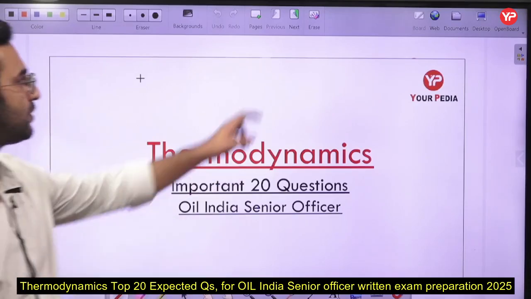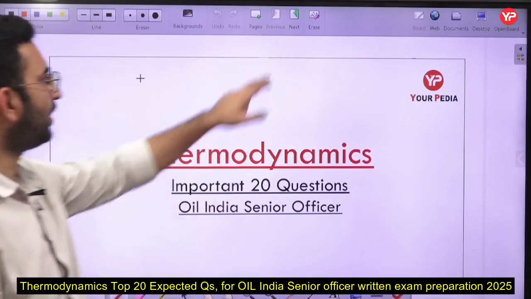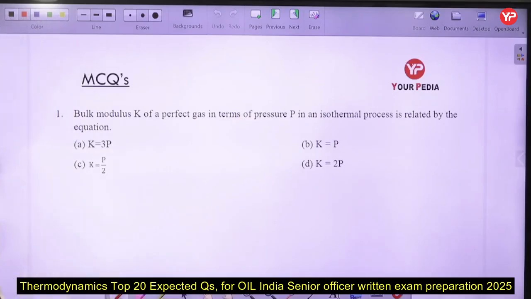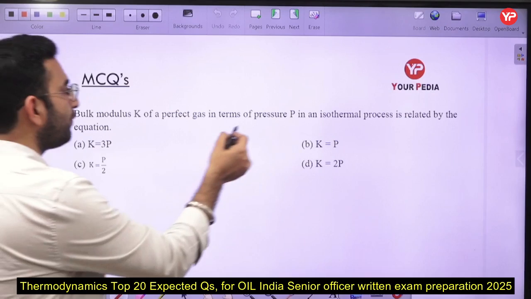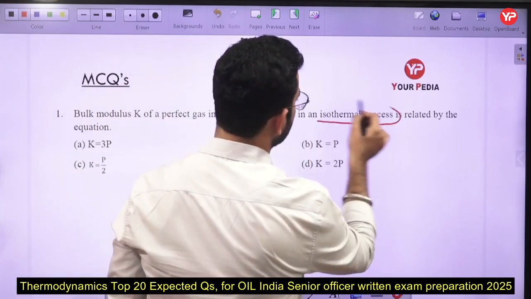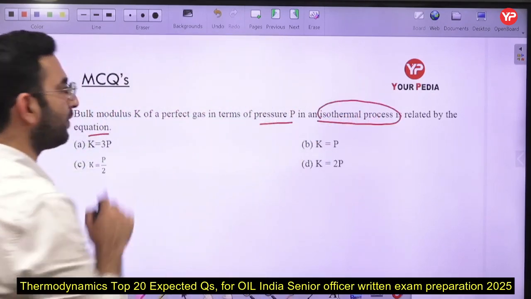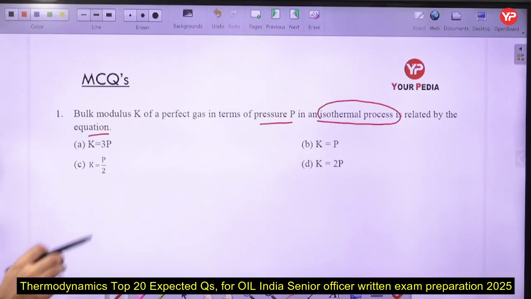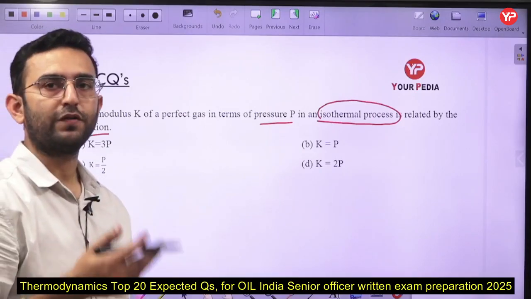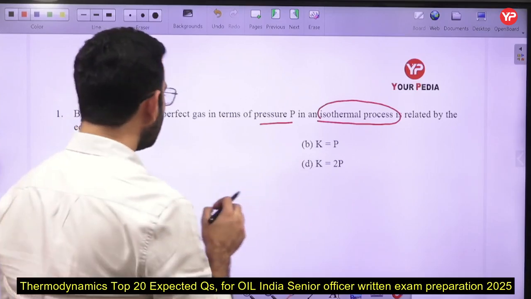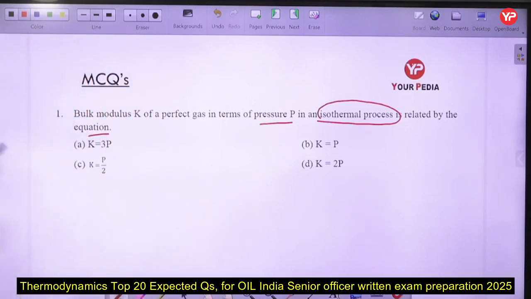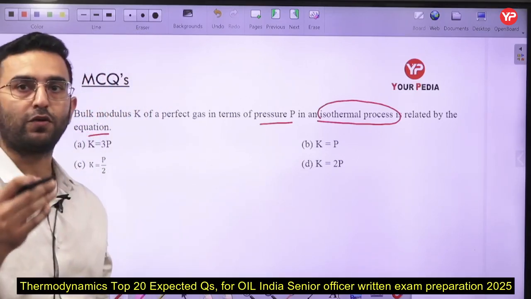Here we have the first question. In the first question, what is given to us is the bulk modulus K of a perfect gas in terms of pressure P in an isothermal process, related by an equation. First of all, what is the meaning of bulk modulus and how do we define it? Bulk modulus is defined as the change in pressure required to create a unit amount of volumetric strain.